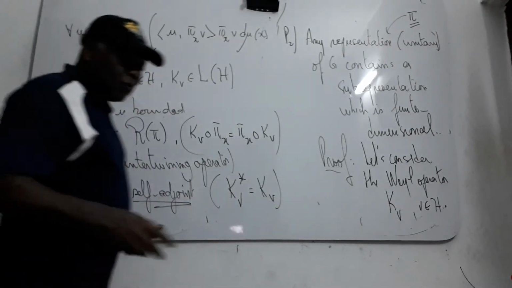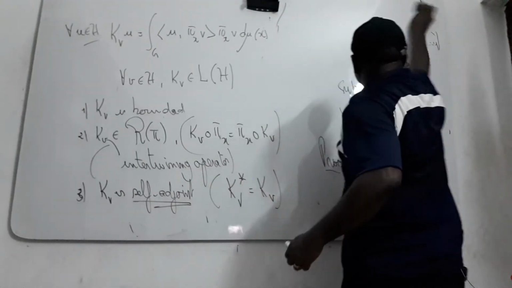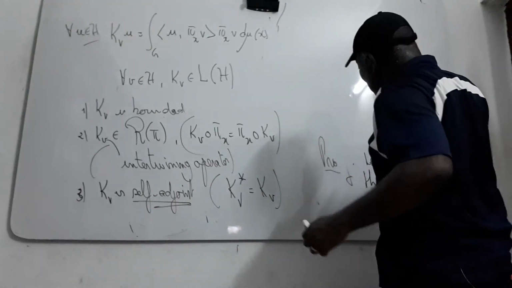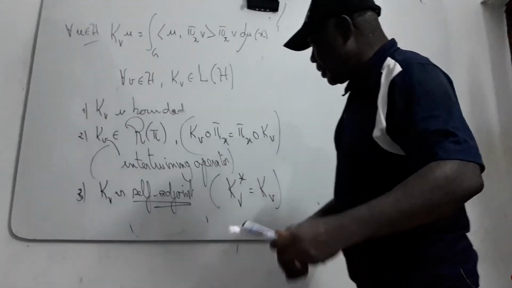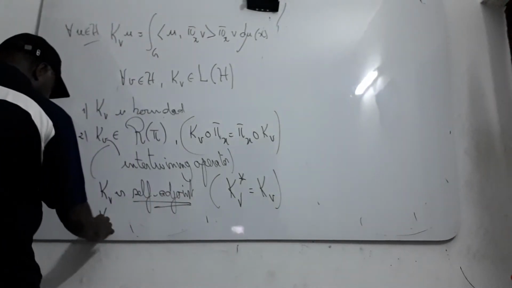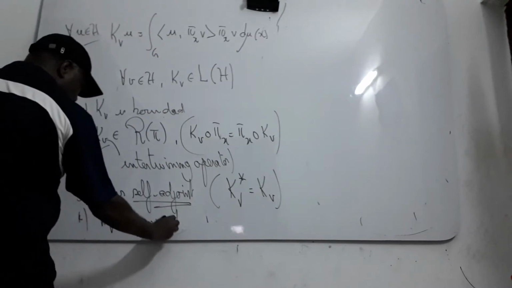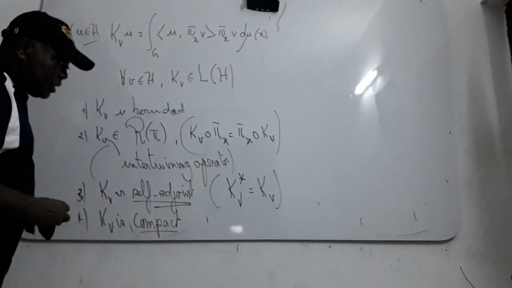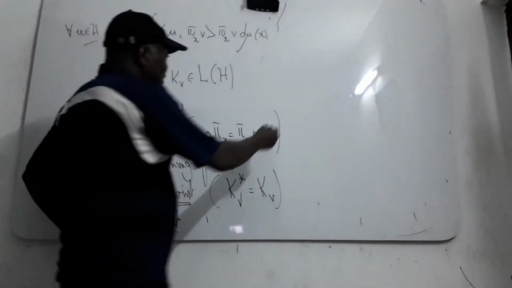And the fourth property we can get: T_v is also compact. Try to do the proof of this as an exercise. Prove it.